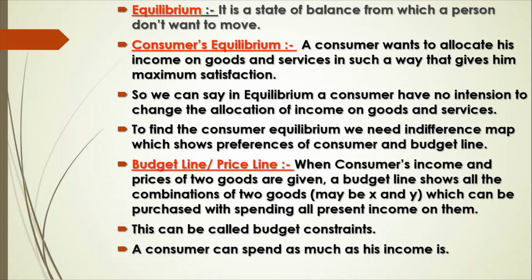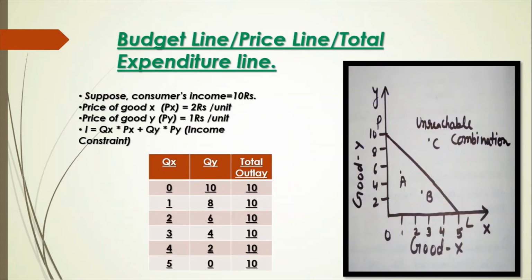When consumer's income and prices of two goods are given, a budget line or price line shows all the combinations of two goods, maybe X and Y, which can be purchased with spending all present income on them. This can be called budget constraint, and a consumer has to spend within this budget constraint. A consumer can spend as much as his income is. Now we will see in detail about budget line or price line. Budget line or price line is also called total expenditure line.